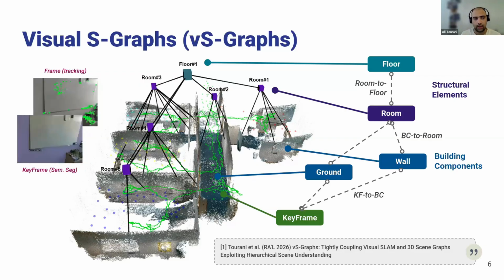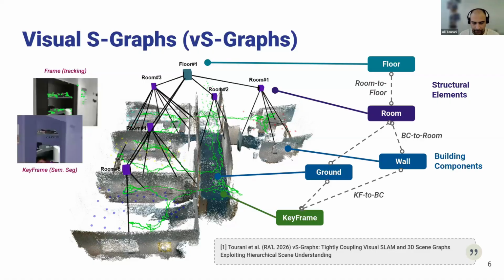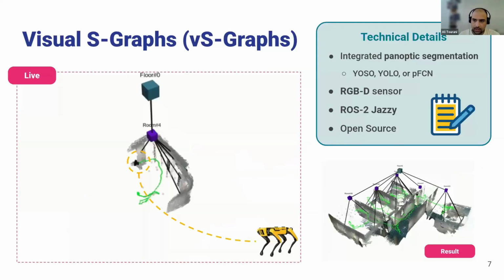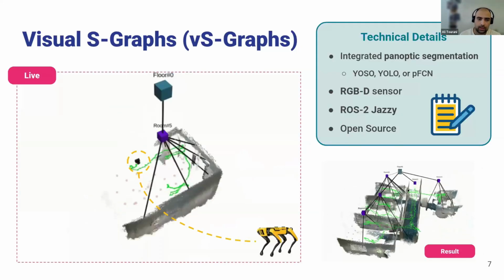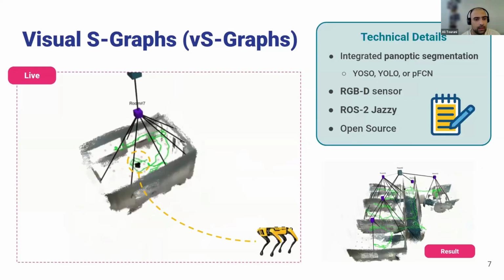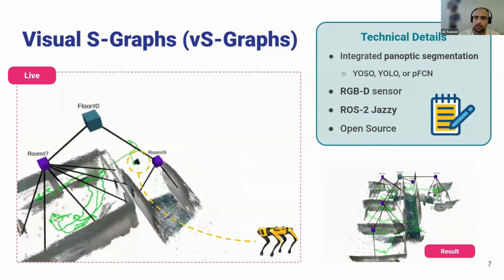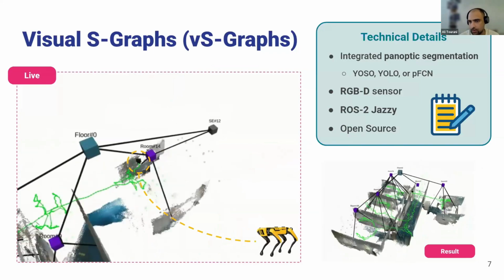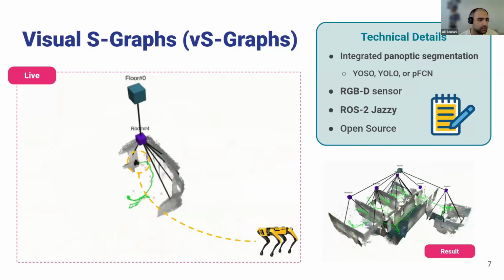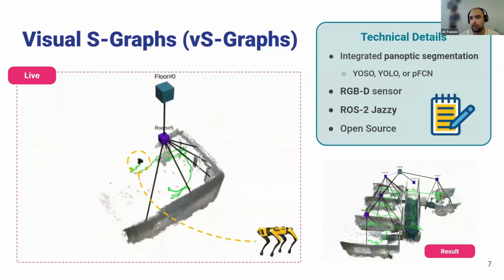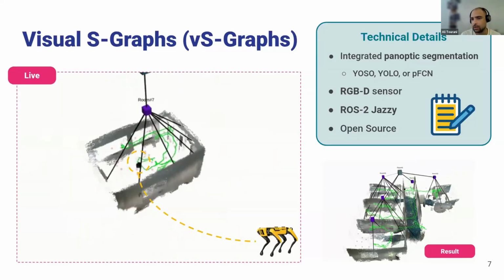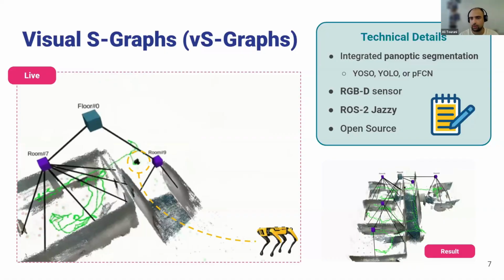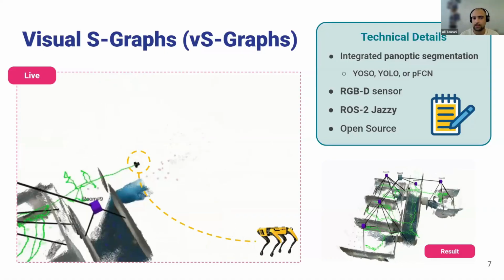So we can clearly see the patterns of the mapped 3D scene graphs and the factor graphs of the vS-LAM here. And this is how the system works. So we have, again, a robot goes to the different parts of the environment, mainly indoor environment in our case. You can see it's also compatible with any kind of robot because it's wrapped by ROS with Jazzy. And for panoptic segmentation, for now, we have YOSO and PFCN, but we also recently added YOLO. So we have a wide range of options actually to work with this stuff.